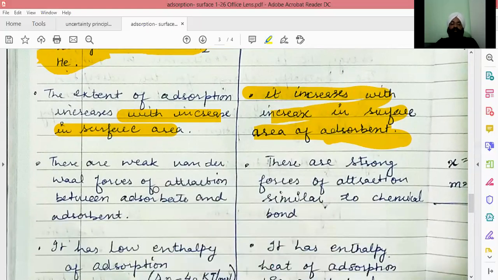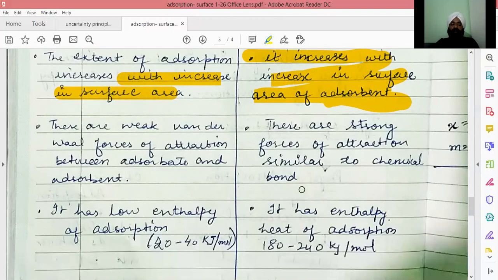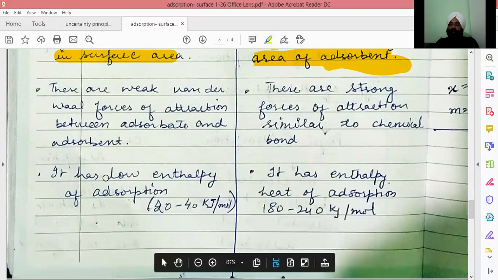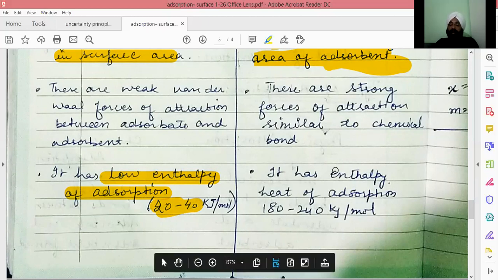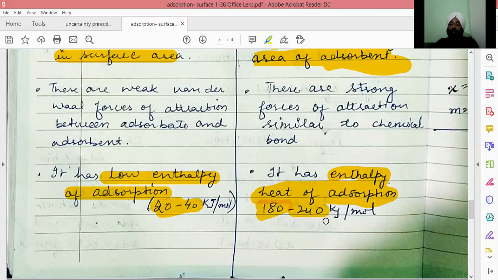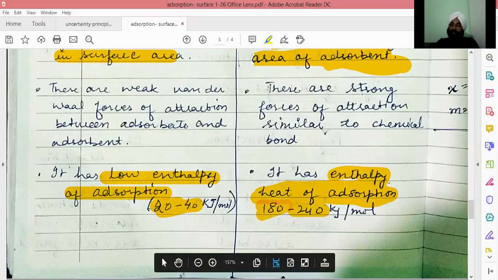Physical adsorption has weak forces of attraction, whereas chemical adsorption has strong forces of attraction. In case of physical adsorption, the enthalpy of adsorption is very low as no chemical bond is formed, and it varies from 20 kilojoules per mole to 40 kilojoules per mole maximum. In case of chemical adsorption, the enthalpy of adsorption varies from 180 minimum to 240 kilojoules per mole. So it is quite high compared to physical adsorption.